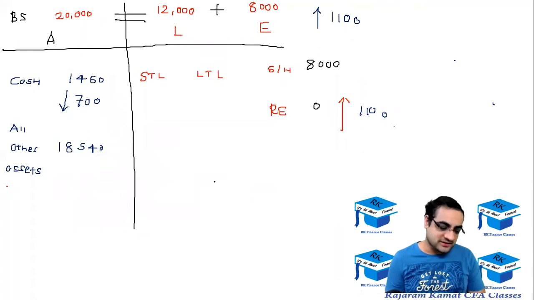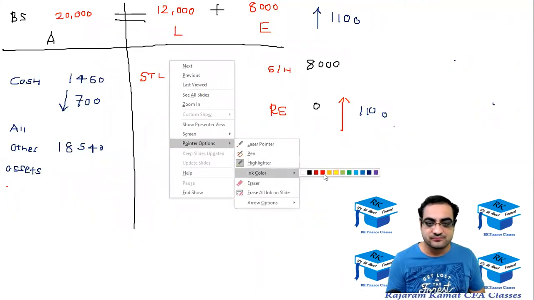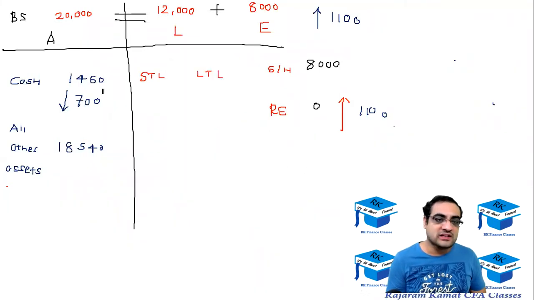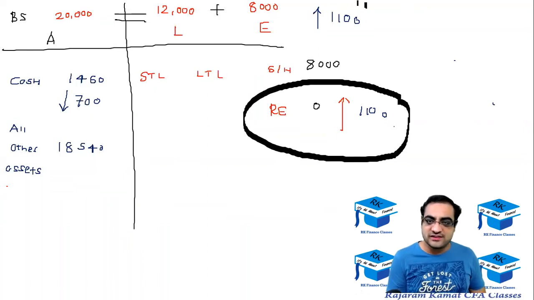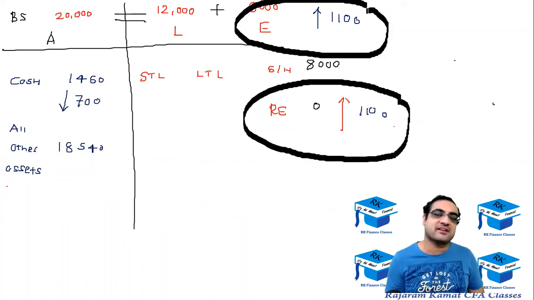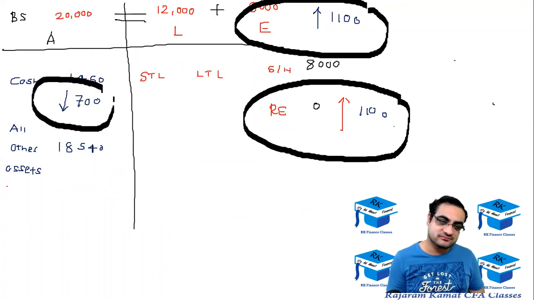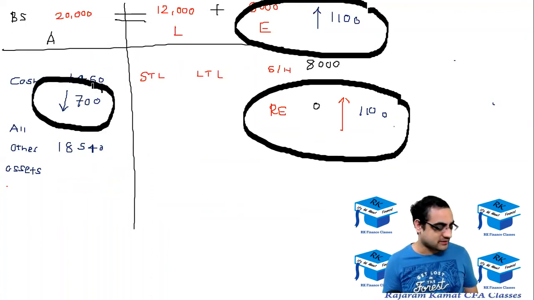So I have made two adjustments. One was, let me just change the highlighter color, one was this one, because of its equity cost increased by 1100, and the second one is this. These are the two adjustments that I have done till now.